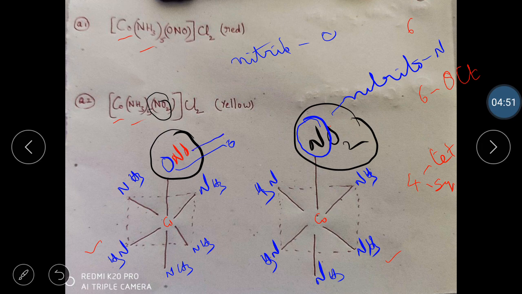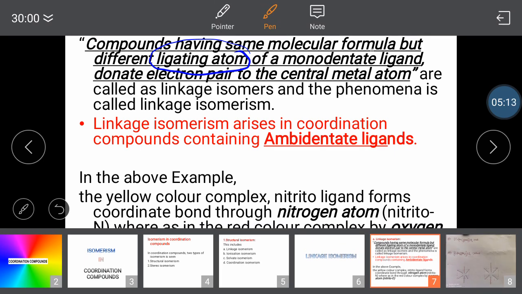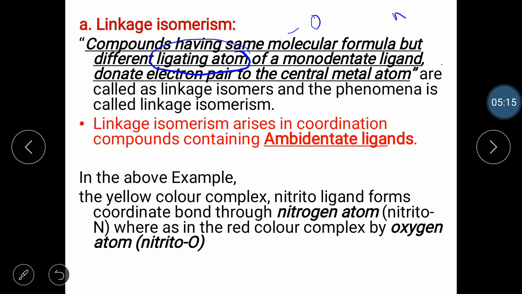See, this is a monodentate ligand, NO2. This is also monodentate, but a different atom. So, if you see the definition now for these complexes: compounds having the same molecular formula but different ligating atom. Can you see that? For NO2, in the first example, O is bonding with cobalt. In the second example, N is bonding. So they have different ligating atoms. Such compounds are called linkage isomers.